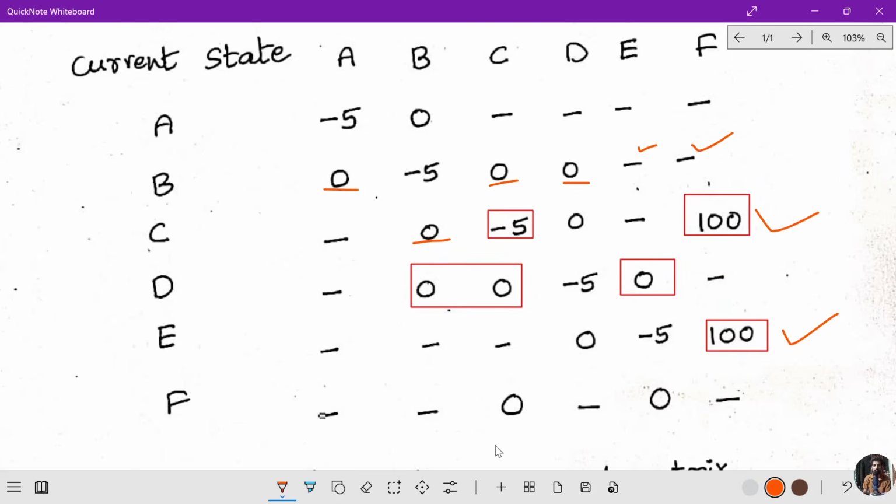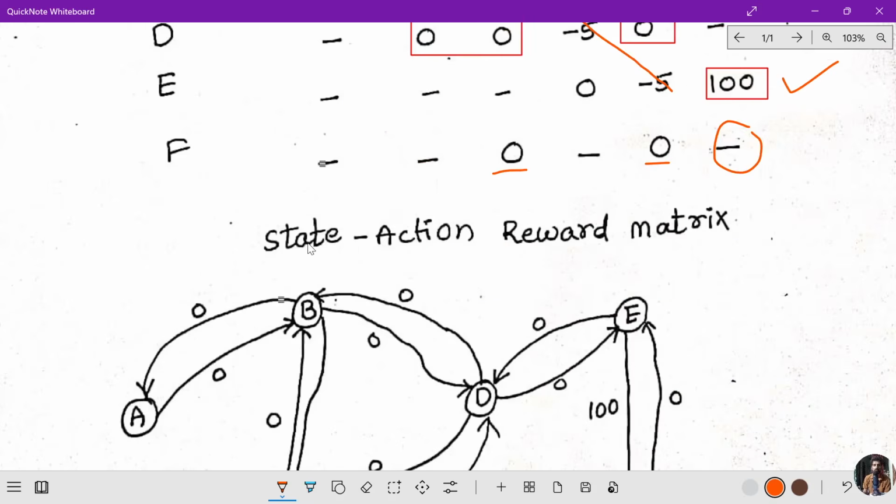F is only connected with C as well as E. We may not say anything for F to F because there is nothing there. When you are at the same location, we may not say anything, but this is the destination. That's why we are not taking -5. This -5, -5, -5 is nothing but staying at the same location, but at the destination it has no meaning. So this is called the state action reward matrix.